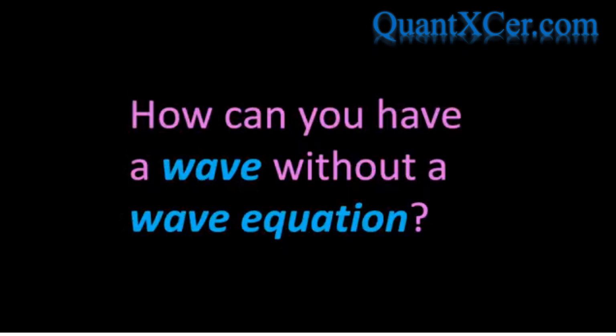According to the well-established classical laws of wave motion, any wave, whether it's a sound wave, electromagnetic wave, or wave on a vibrating violin string, has an equation that describes its motion. However, in de Broglie's theory, there was no wave equation. De Broglie had never attempted to derive one, and neither had Einstein.